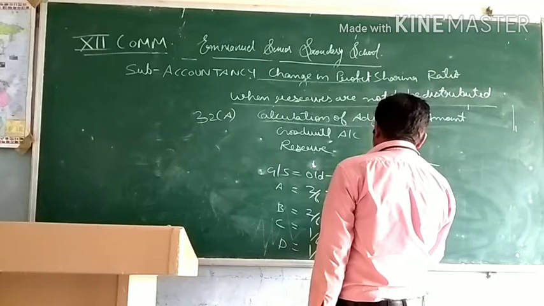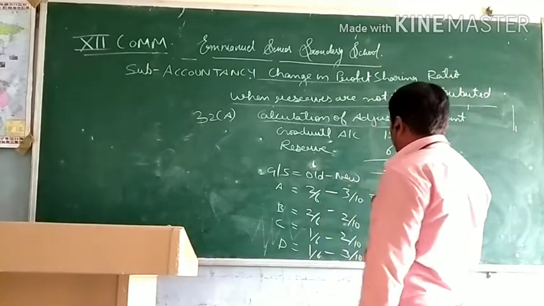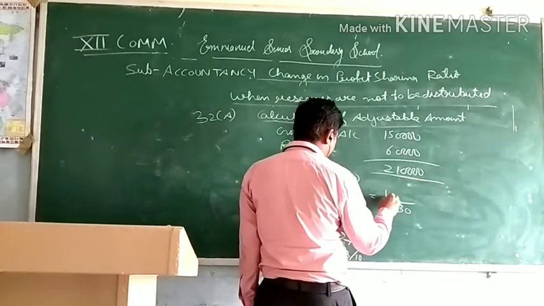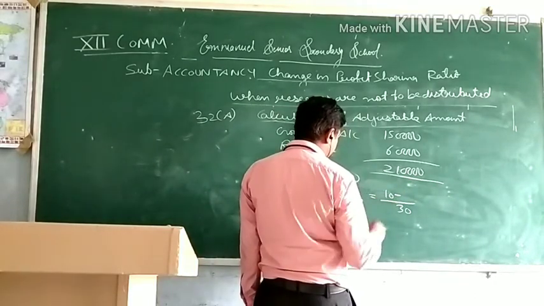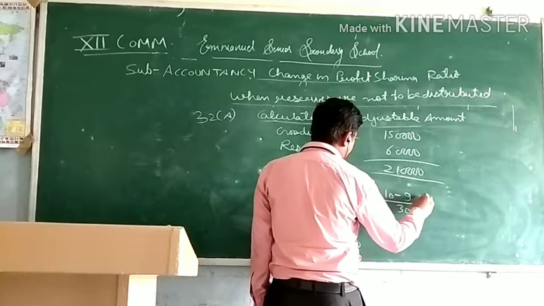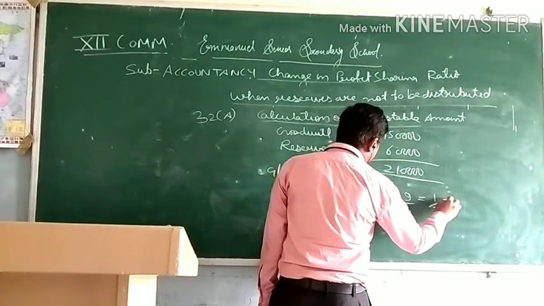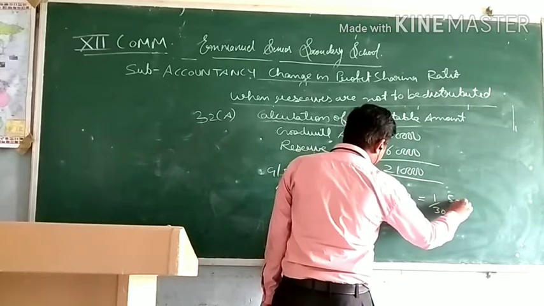LCM will be 30. So it will be 10 minus 9, 1/30 sacrifice.